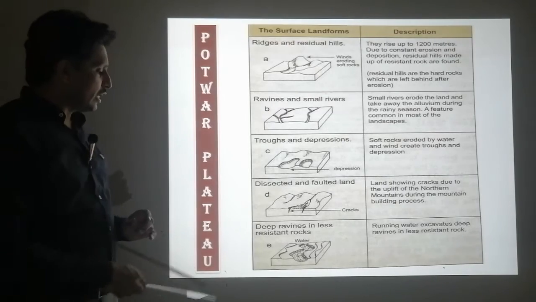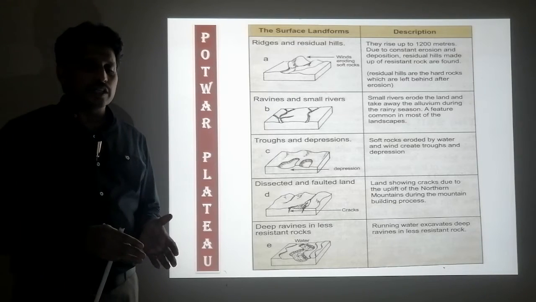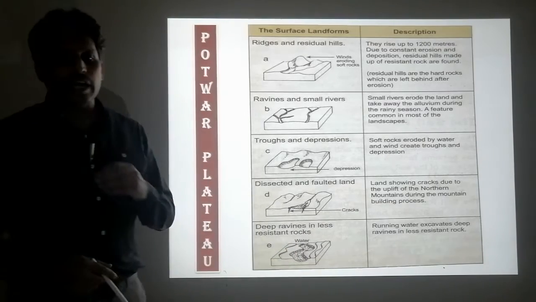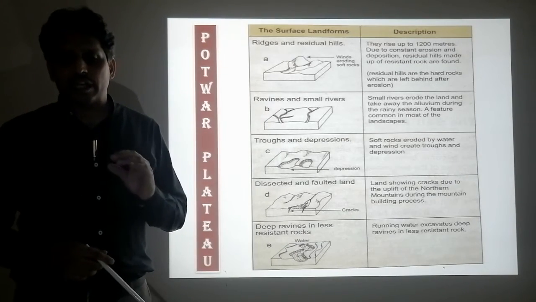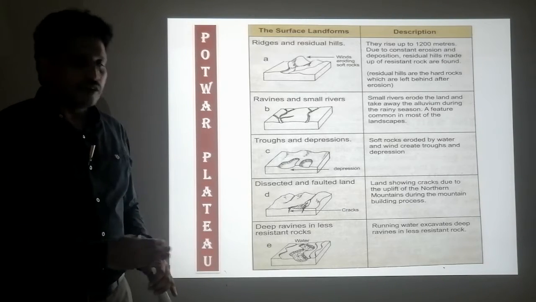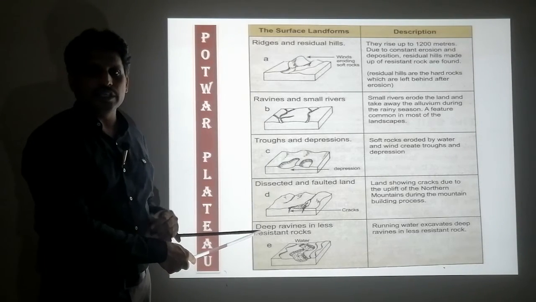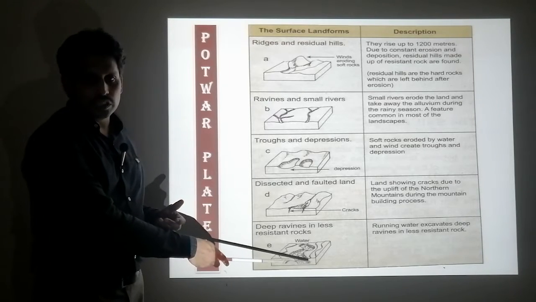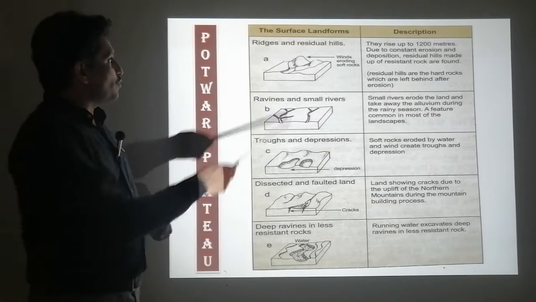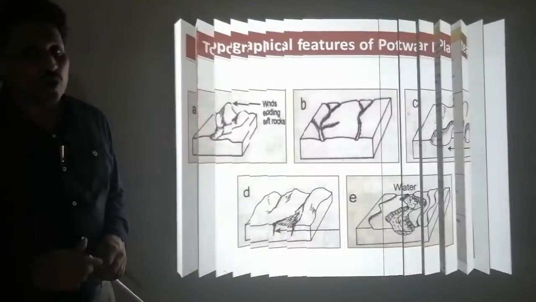I hope you can understand deep ravine, because if the rocks on the way of the running water are soft, the river can easily erode the rocks and do deep cutting. And then when there is no water, deep ravines can be seen or identified on the Potwar Plateau. I hope these 5 topographical features, these landforms, you can see and identify on a diagram and on a photograph.